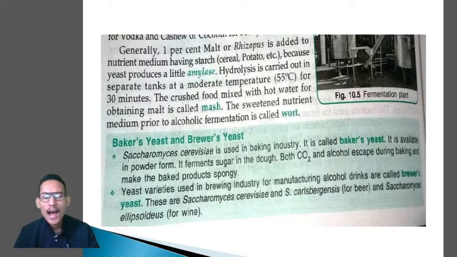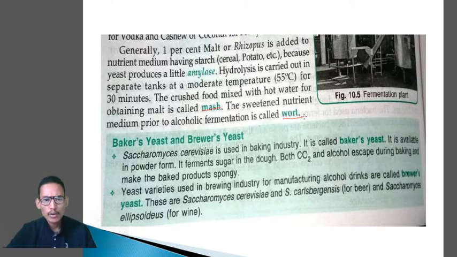Hydrolysis is carried out in a separate tank at a moderate temperature for 30 minutes. The crushed fruit mixed with hot water for obtaining malt is called mash. The sweetened nutrient medium prior to alcoholic fermentation is called the wort, W-O-R-T. It's just a simple process for the production of alcoholic beverages. So here you just have to remember the term mash, M-A-S-H, and the term wort, W-O-R-T. Other things no need to remember.